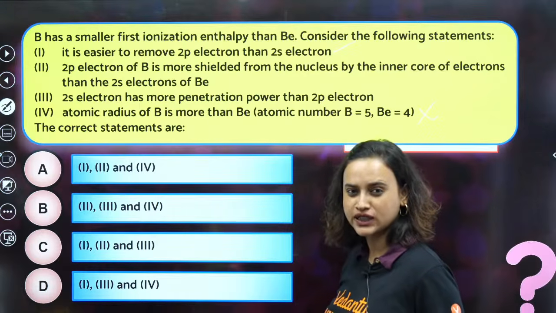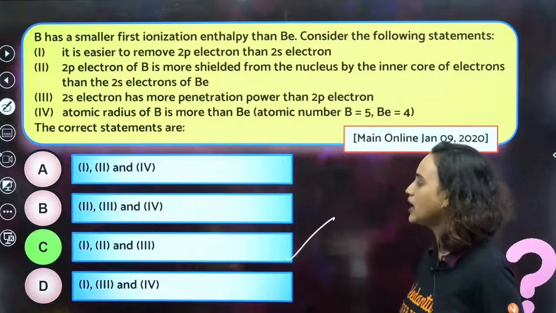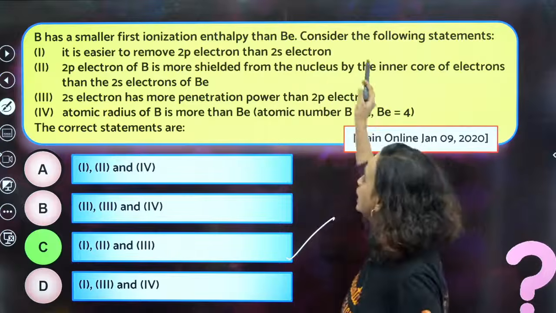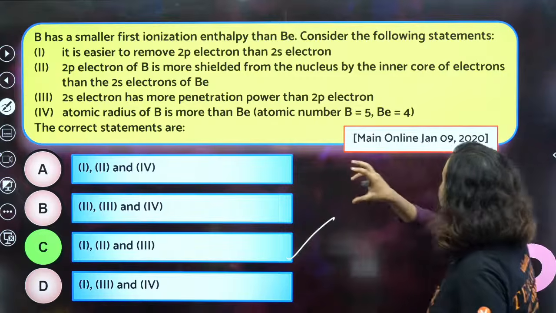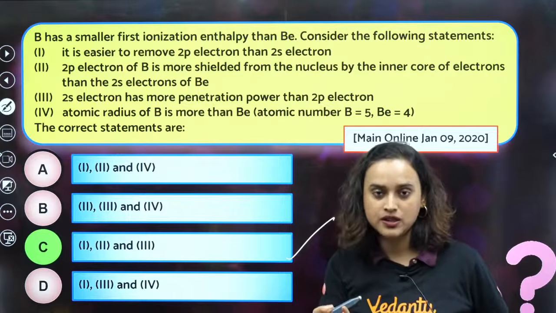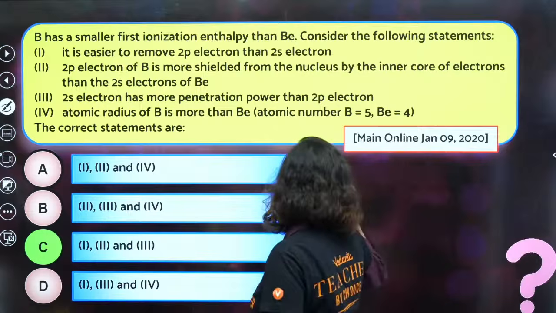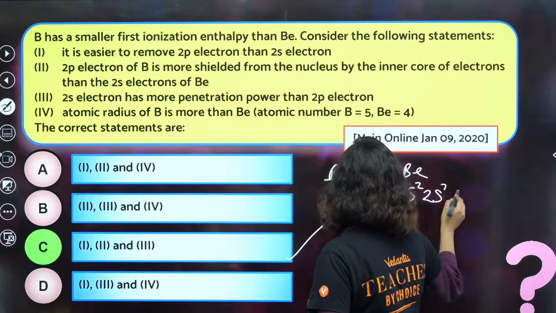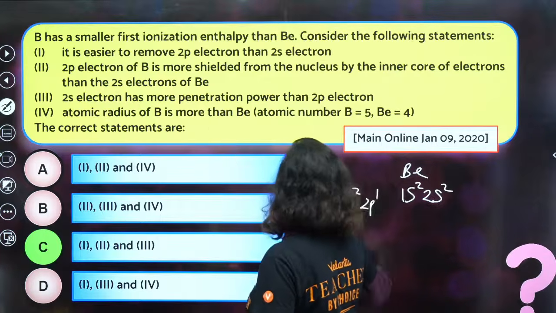So yes, option C, 1, 2 and 3. It is easier to remove a 2p electron than a 2s electron, absolutely right. The 2p electron of Be is more shielded from the nucleus by the inner core of electrons than the 2s electrons of Be? Absolutely. Write down the electronic configuration of boron and beryllium. Beryllium is 1s2, 2s2. Boron is 1s2, 2s2, 2p1.